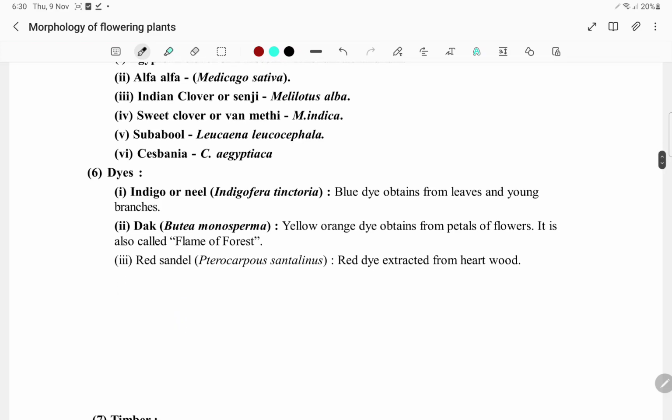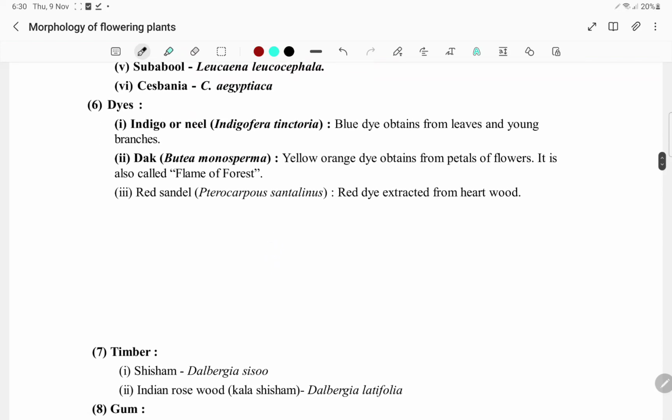Indian clover, Melilotus alba. Sweet clover, Melilotus indica. Subabul, Leucaena, Sesbania.